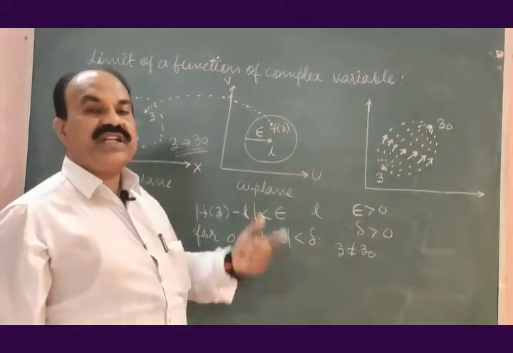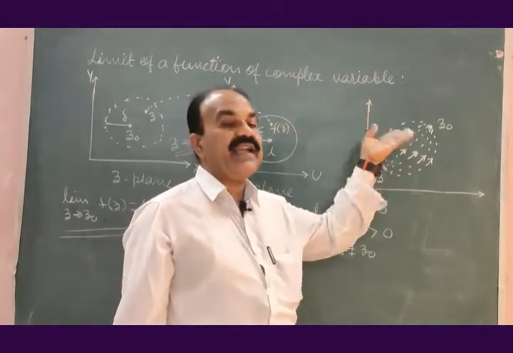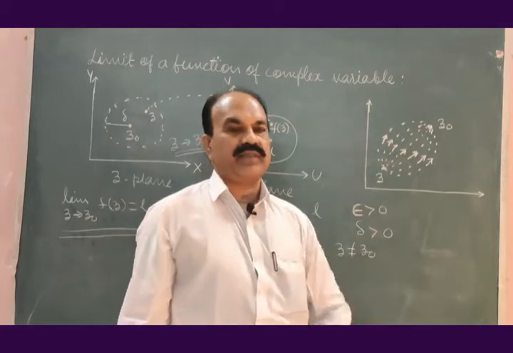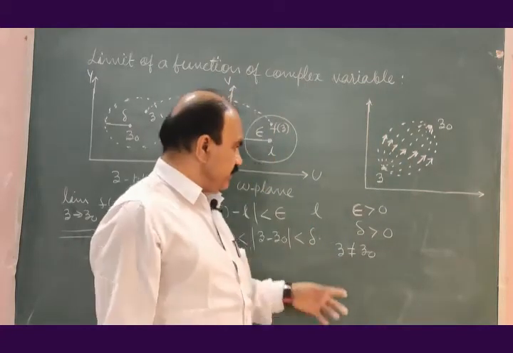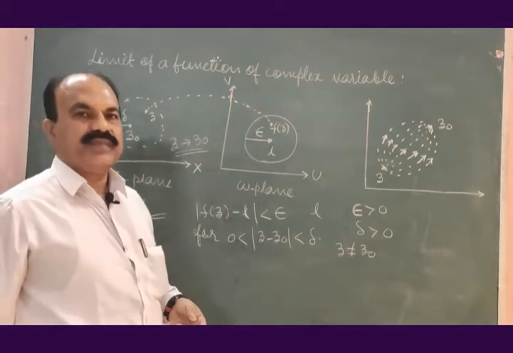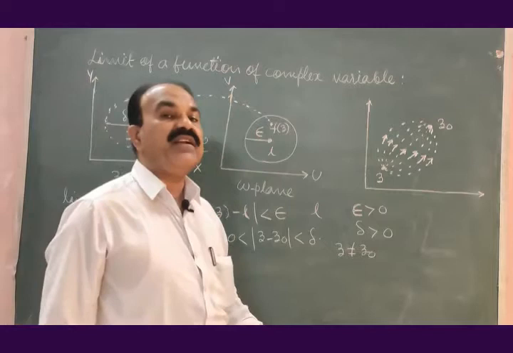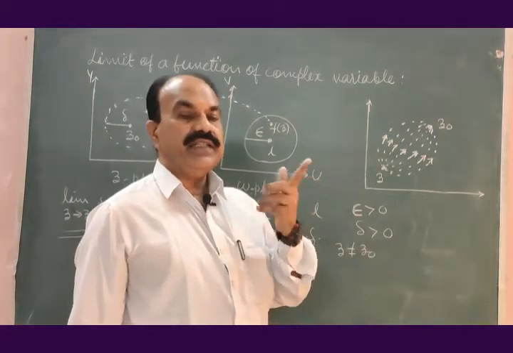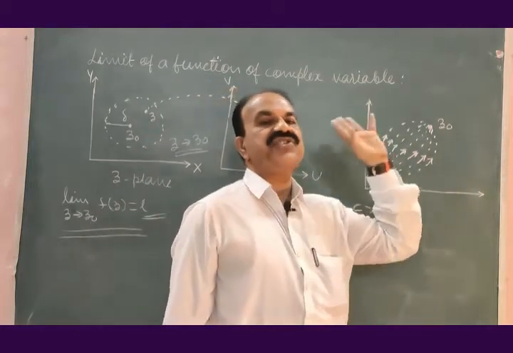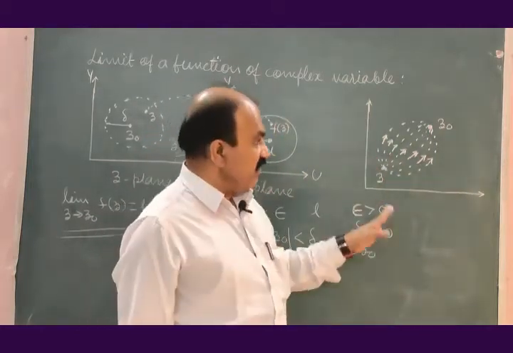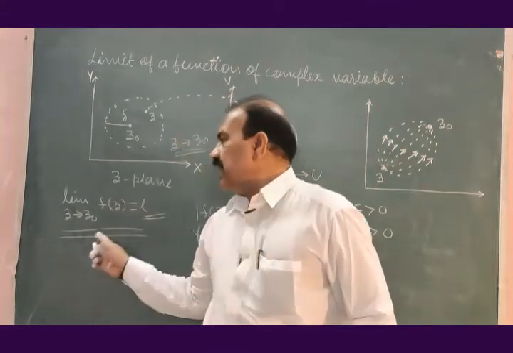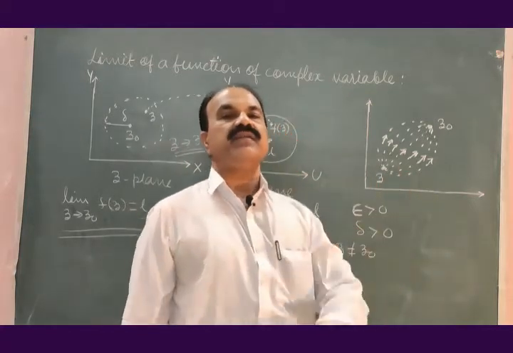When z is approaching z0, it may take any path. z approaches z0 along any path. f of z will have the limit L. This limit is independent of the manner z approaches z0. Whatever may be the path taken by z to approach z0, the limit will be independent of the path.